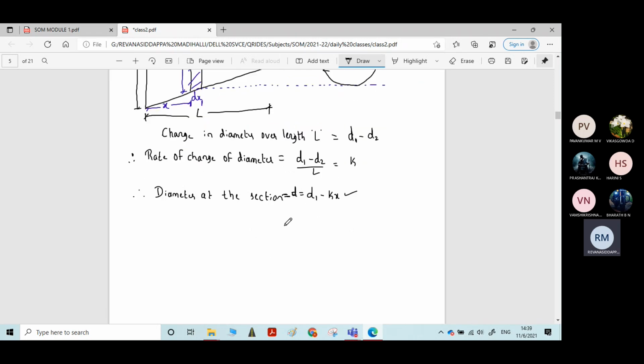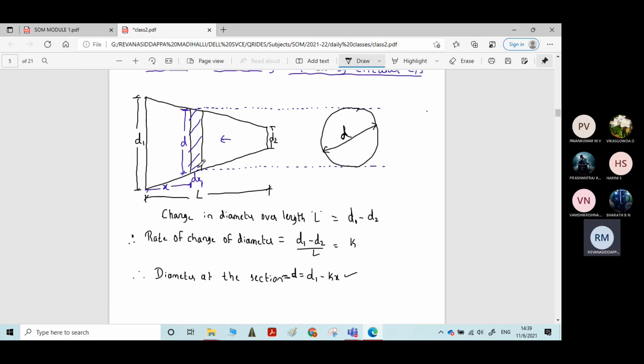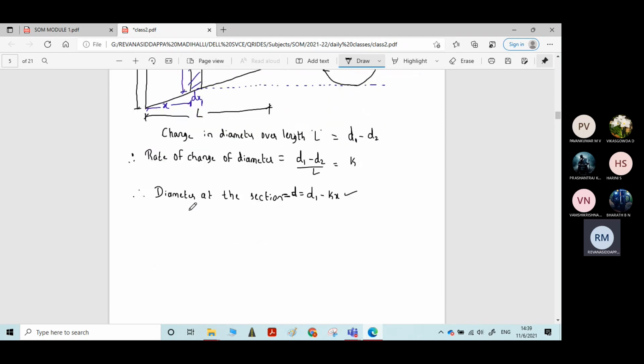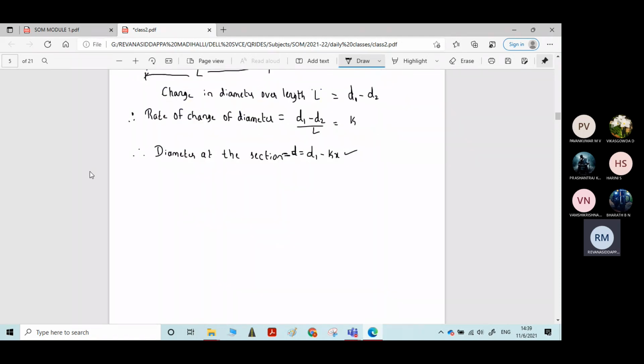Okay, if you know the diameter at the section, you can calculate the cross-sectional area here. Therefore, the cross-sectional area is equal to pi d square by 4, which is pi into (d1 minus kx) whole square by 4.